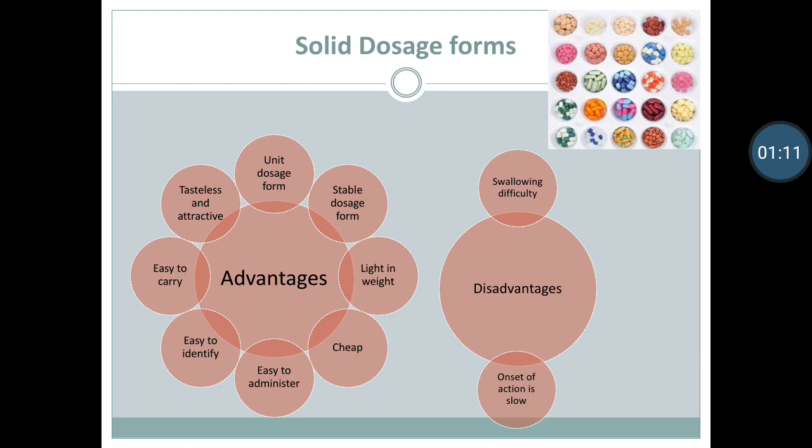Stable dosage form. They are in dry form so can be stored for a longer period. Solid dosage forms are light in weight. They are having low cost, means they are cheap. They are easy to administer. They are easy to identify. They are easy to carry and handle. And coated tablet or capsule can mask the unwanted taste of drug and make it attractive.